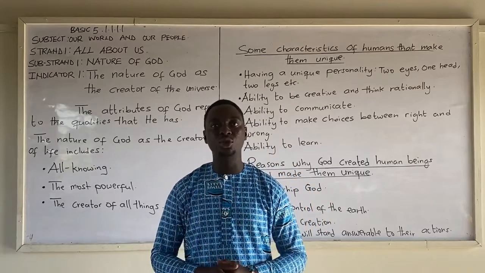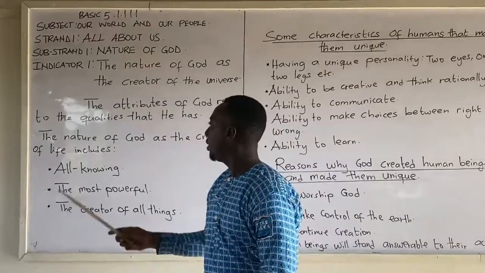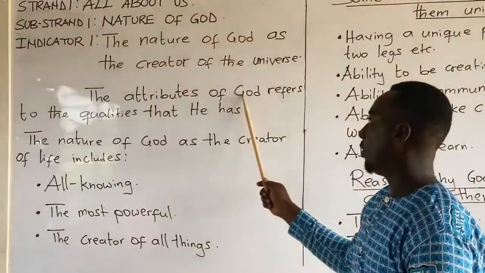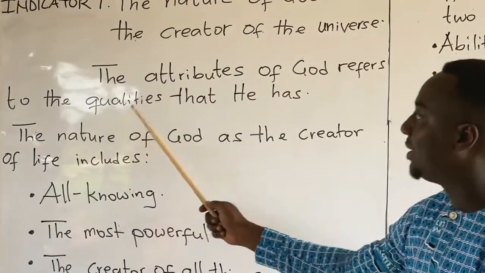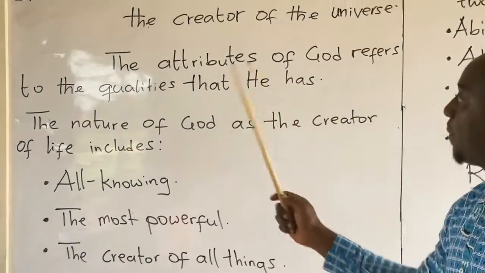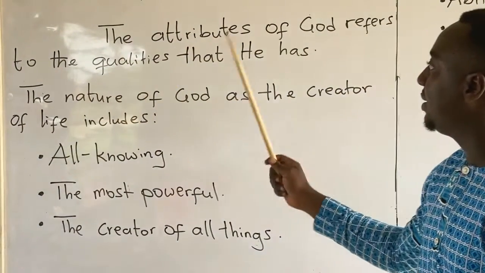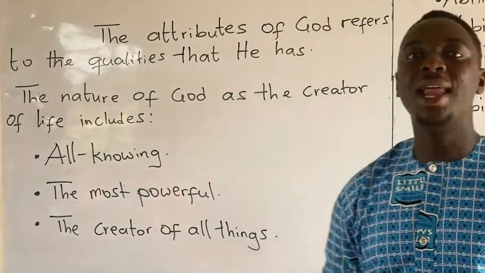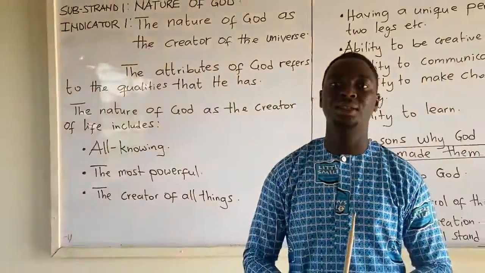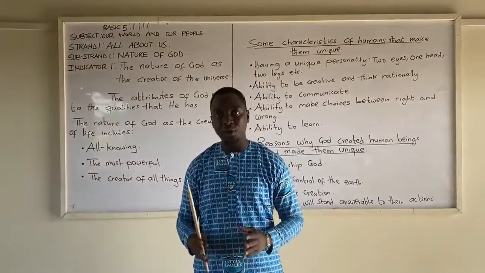Let's look at attributes of God. The attributes of God refers to the qualities that he has. God has a lot of qualities, but we are going to look at a few of them.